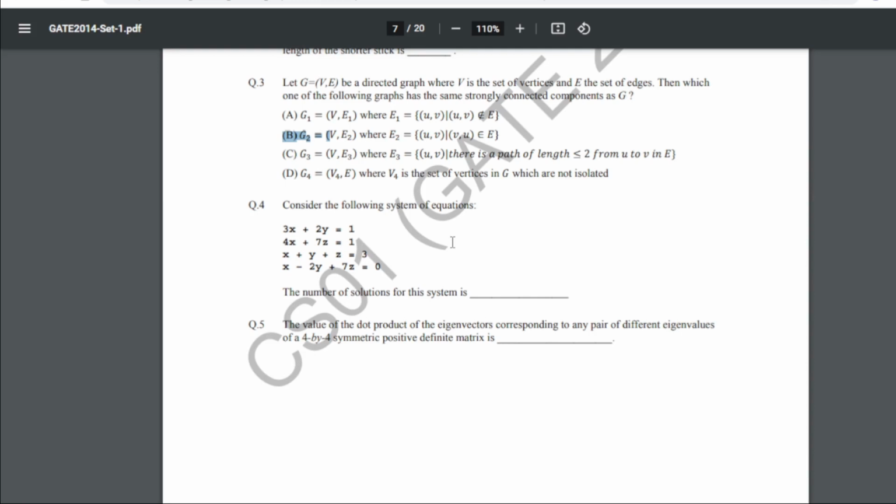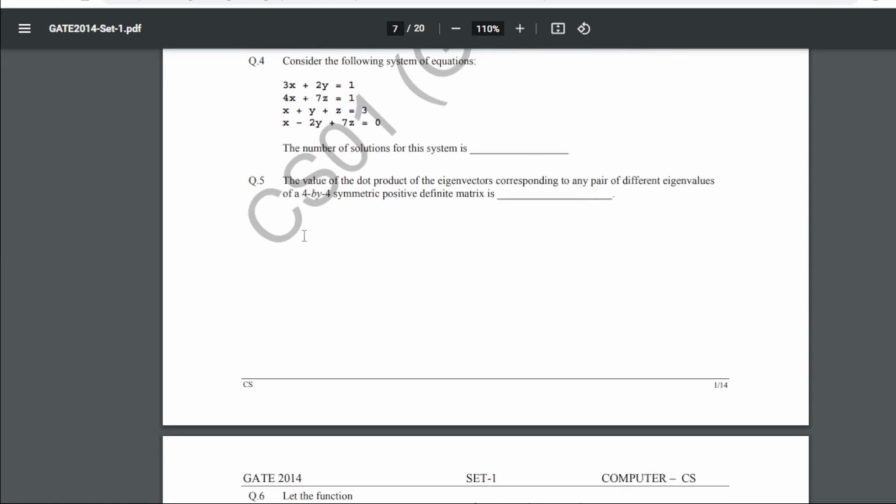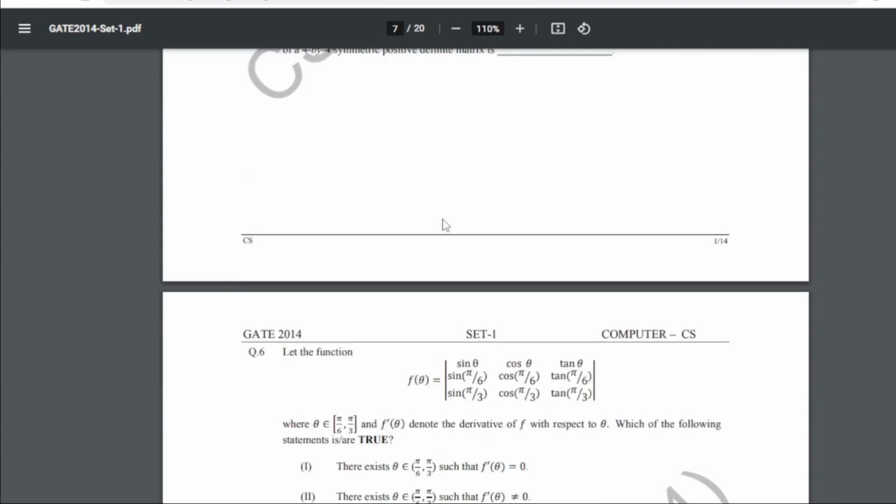Fourth is, consider the following system of equations. The number of solutions for this system is what? If you solve this, you will get the answer as 1. All right. Fifth is, the value of the dot product of the eigenvectors corresponding to any pair of different eigenvalues of a 4 by 4 symmetric positive definite matrix is. So for question number 5, our answer is 0.